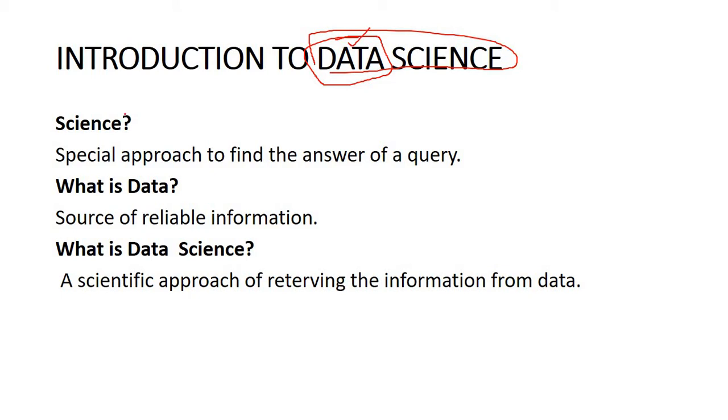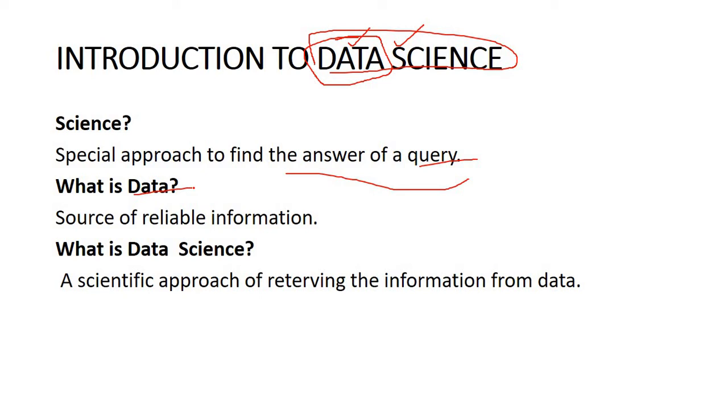Before going to data science, we can see what is science. Science means generally anything that can be proved practically. If it is proved practically, then we can say that it is a science. A special approach to find the answer to a query is science. Now what is data? A collection of information. It should be reliable, exact information.